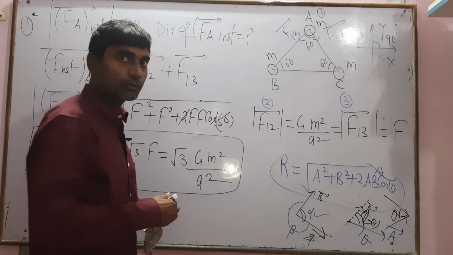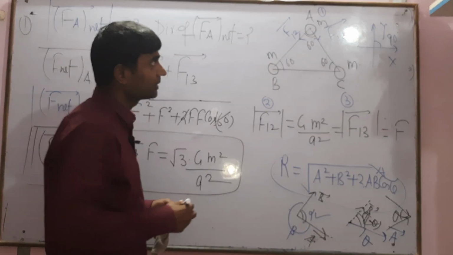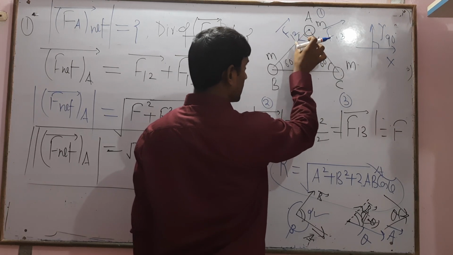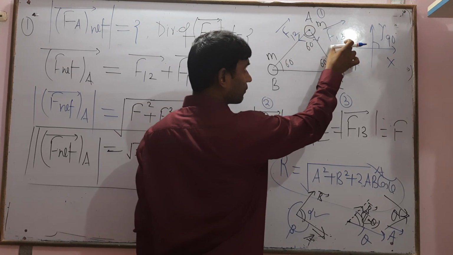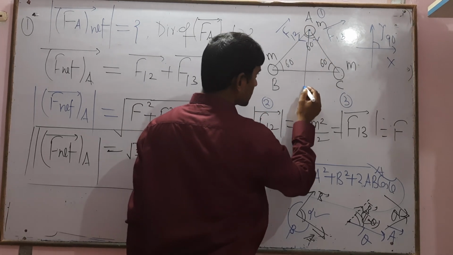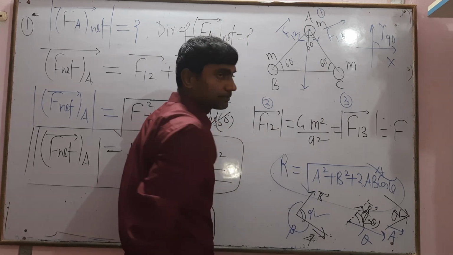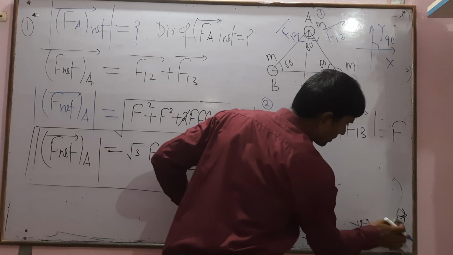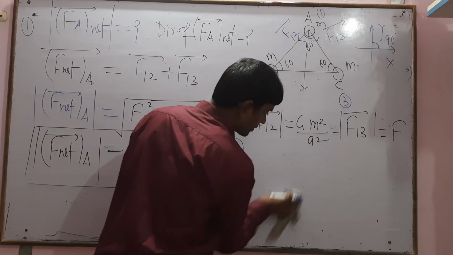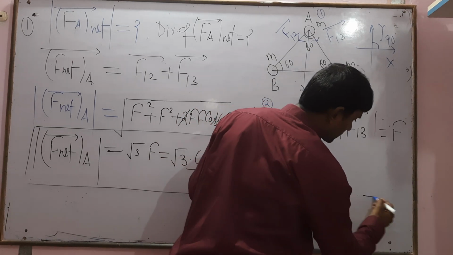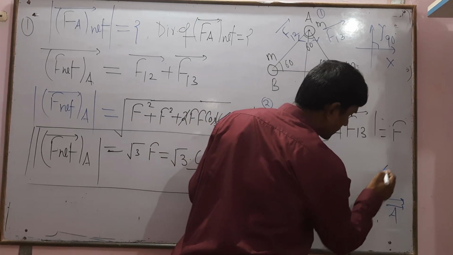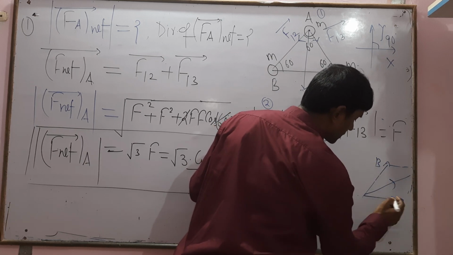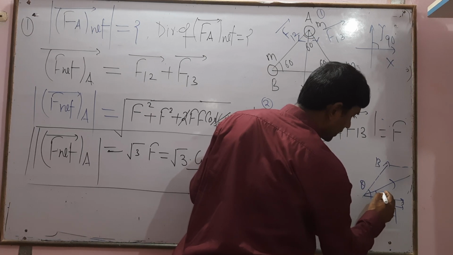Also, we want to find the direction according to this figure. If the magnitude of F12 equals F13, the direction will always be the bisector of those two vectors. Always remember that. For the direction formula, if this vector is the A vector and this vector is the B vector, this is the angle theta and this is the angle alpha.